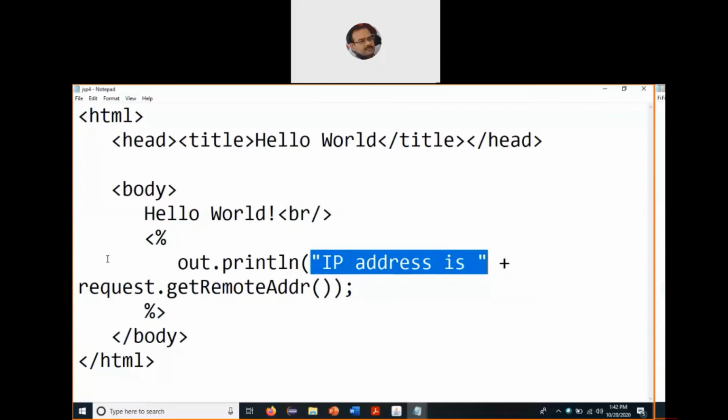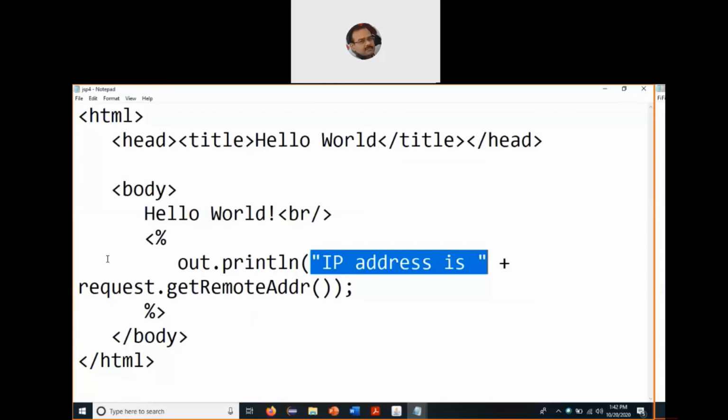Now this program is going to be deployed on the web server, so the JSP engine will execute it. Whoever is the client logging into the web server, using this particular line of code, the JSP program is fetching the IP address of the client. So we are fetching the remote address of the client who is logging onto the web server.